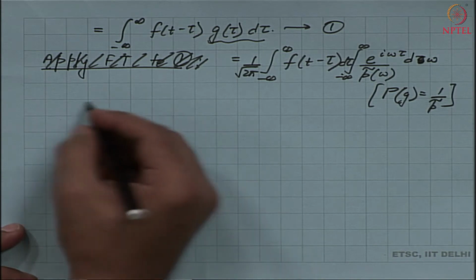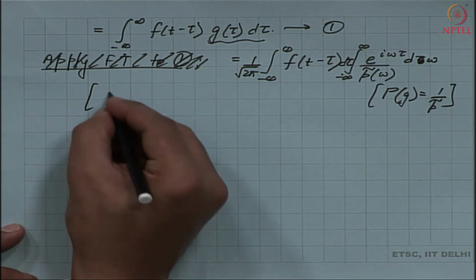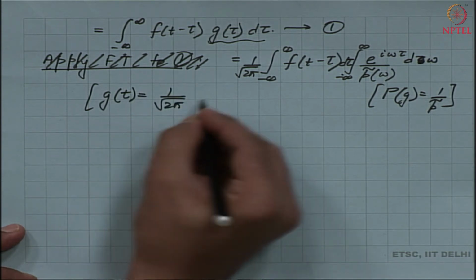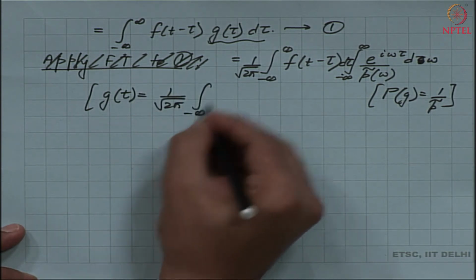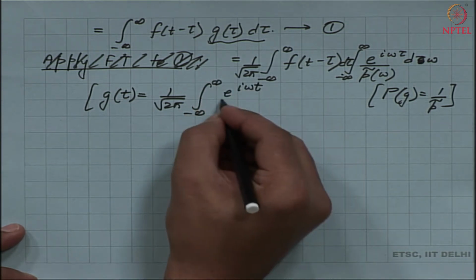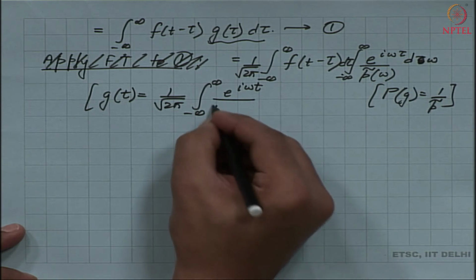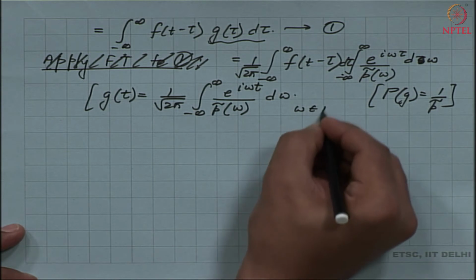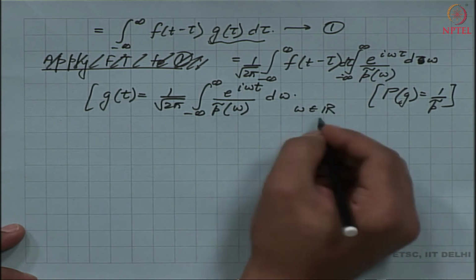So, what I mean to say is the following. g of t is the following function in the transformed plane. This is e to the power i omega t, p tilde of omega, d omega, where omega is the wave number, and it is a real number.